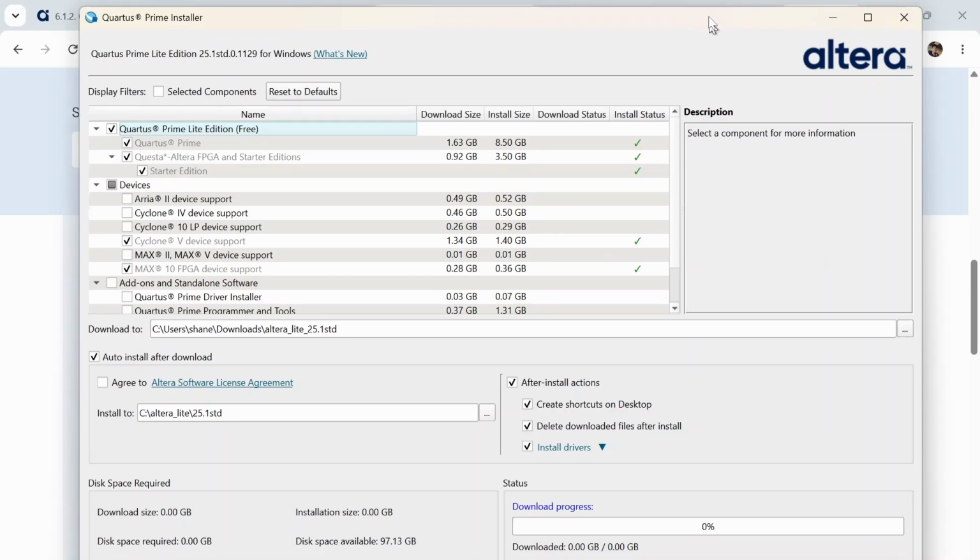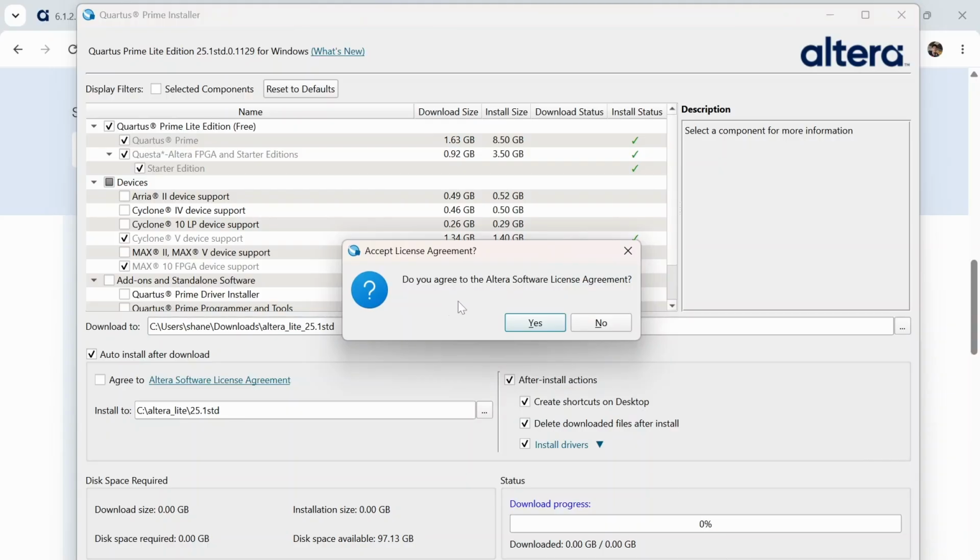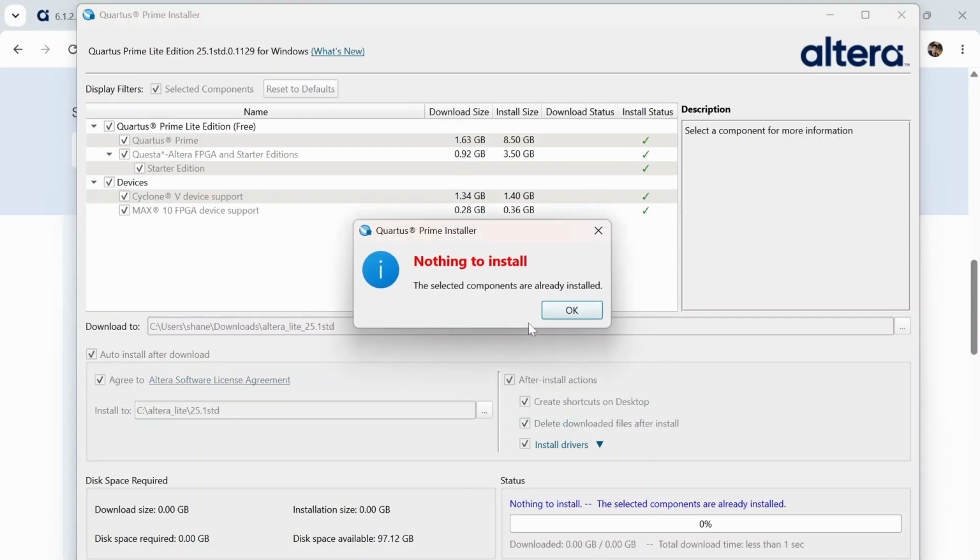And then you just click on download and install to proceed. Click on yes. And since I've already installed this previously, I'll get the following error, nothing to install. But if you are installing Quartus Prime for the first time, you just wait for the files to get downloaded and for the entire application to be installed.